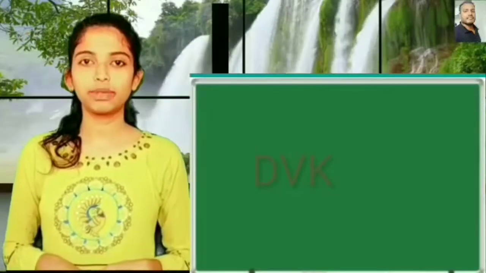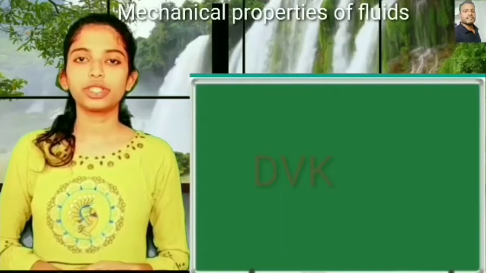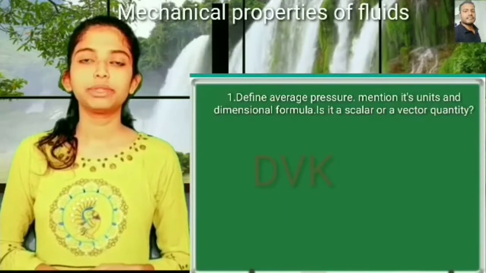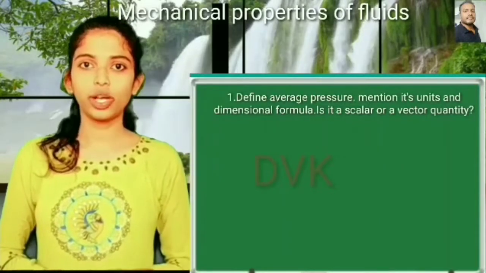Friends, in this video I am explaining very short answers of mechanical properties of fluids. First question is, define average pressure, mention its units and dimensions. Is it a vector or a scalar quantity?